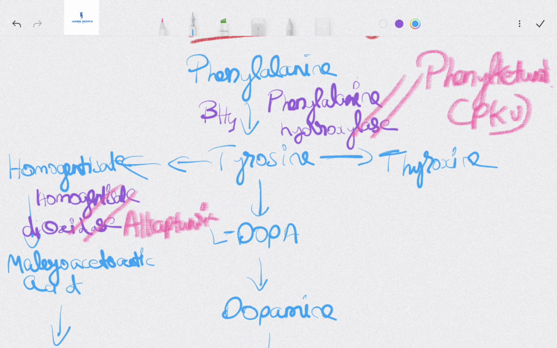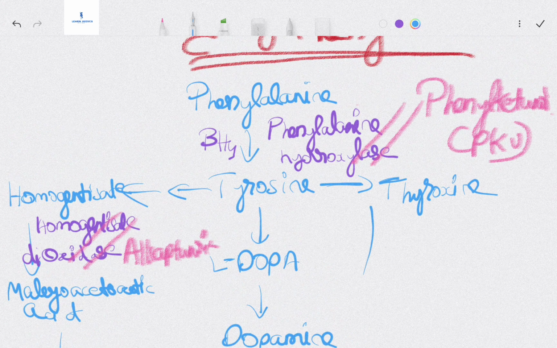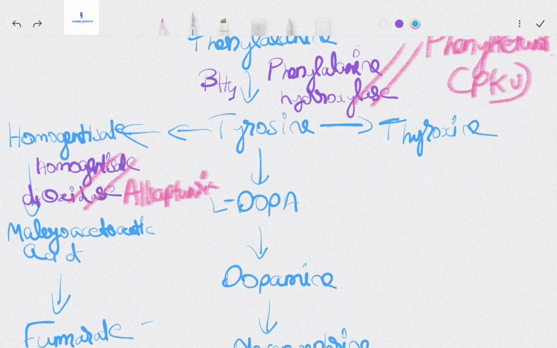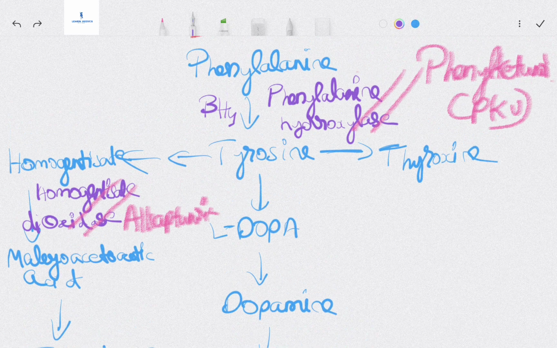So what is our main storyline? The main storyline is phenylalanine to tyrosine to L-DOPA. As I mentioned over here, we have BH4, the same guy to help facilitate this enzyme activity. Then what is the enzyme here?